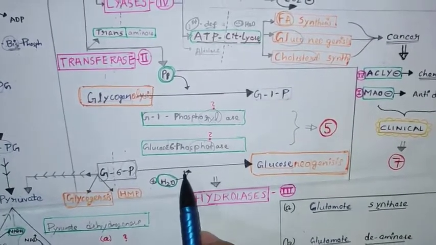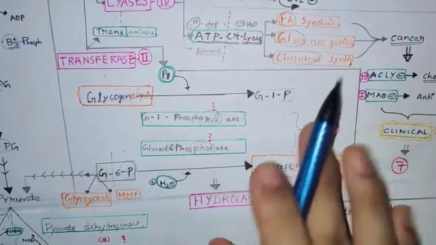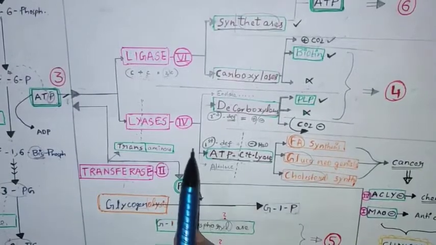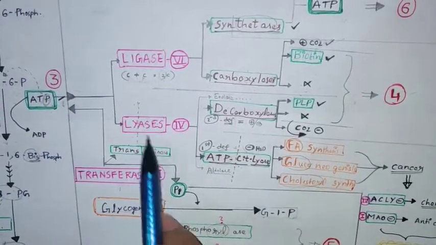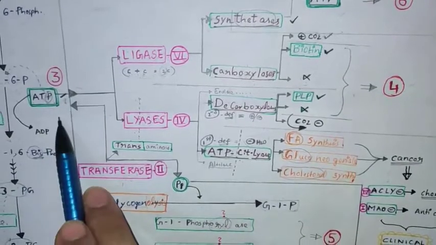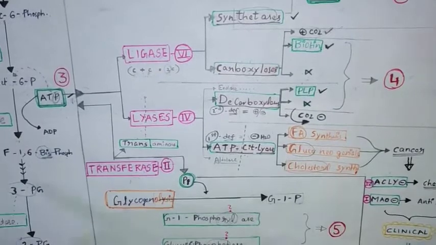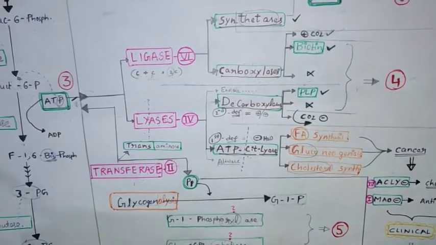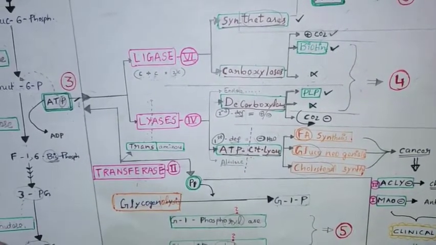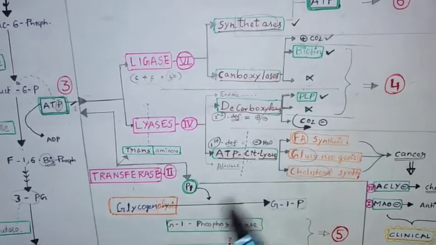Addition of water and breakage we call hydrolase, that is phosphatase. But here you can see breakage without adding water, that is ATP citrate lyase with ATP. So you should know the definitions well to name the reaction. In the first four parts I have explained every definition in detail, with brief examples for every class.